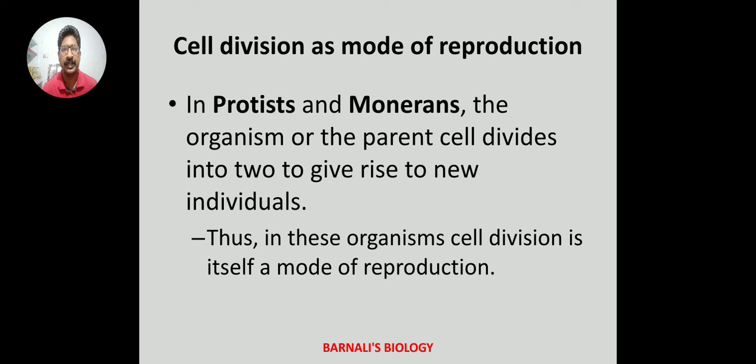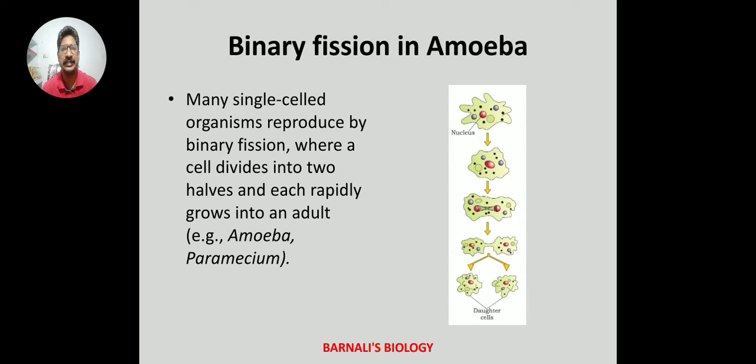That means in a unicellular organism, when a cell divides into two, not only is it exhibiting growth, but here when two organisms are made from one cell, then it is also a mode of reproduction and it is commonly seen in amoeba. Binary fission in amoeba. Many single-celled organisms reproduce by binary fission where a cell divides into two halves and each rapidly grows into an adult. Examples are amoeba and paramecium.